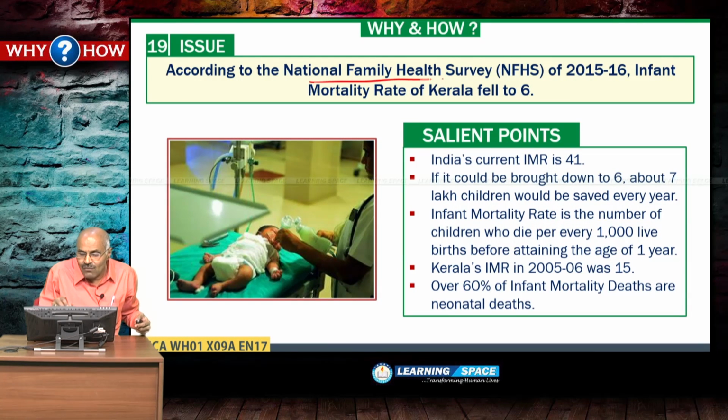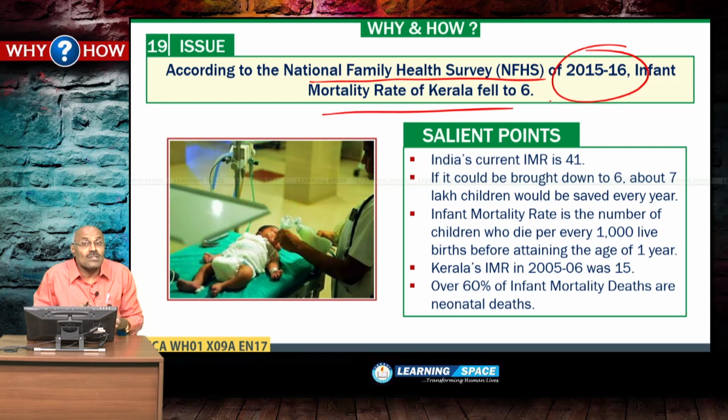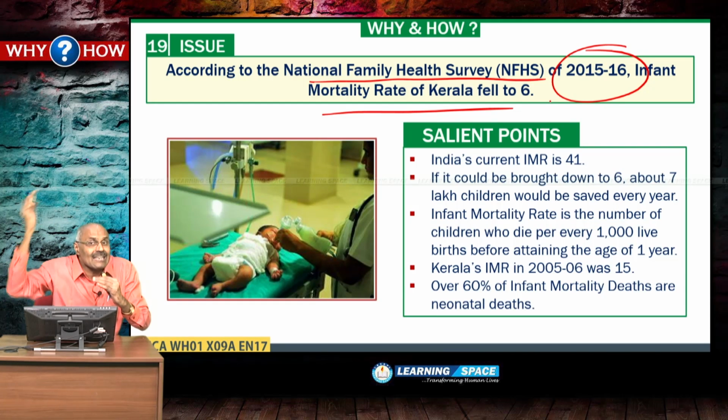According to National Family Health Survey of 2015-16, infant mortality rate of Kerala fell to 6. And this is comparable to the advanced economies. That is one aspect. And the second aspect is, no state in India is nearer to the figures of Kerala. I am talking about bigger states. No bigger state in India is nearer to the figures of Kerala.